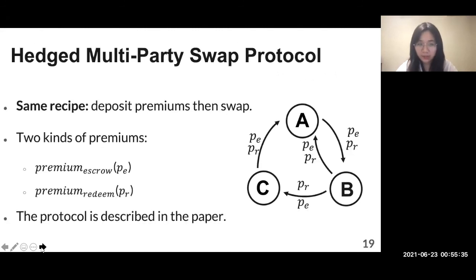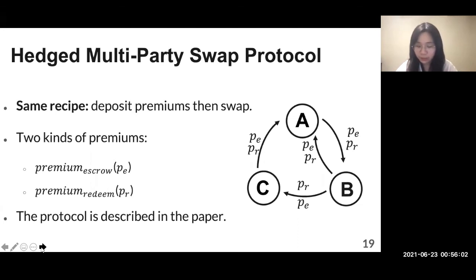To fix that, our hedged multi-party swap protocol shares the same recipe as our two-party one, that is, deposit premiums and then swap. However, we have two kinds of premiums deposited in two phases. Premium escrow, which is paid to a counterparty if the escrow does not happen.